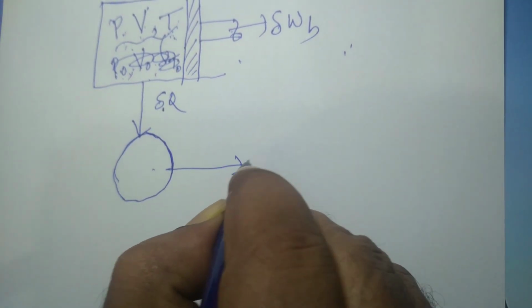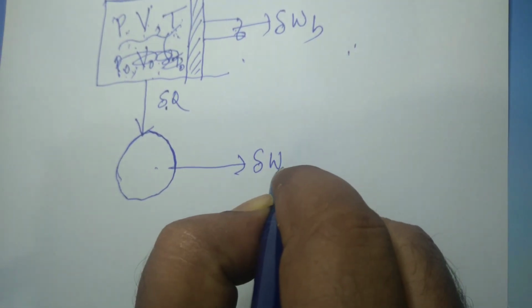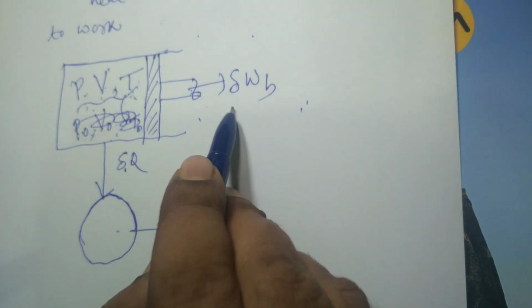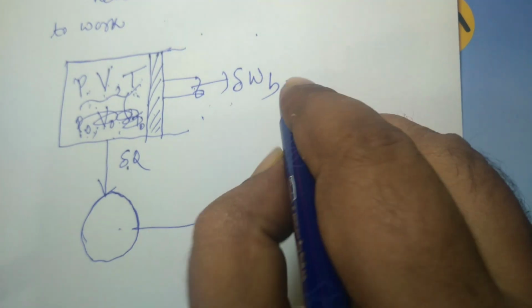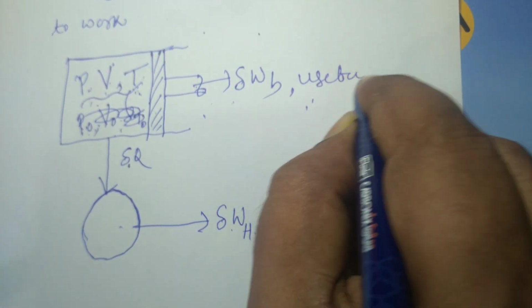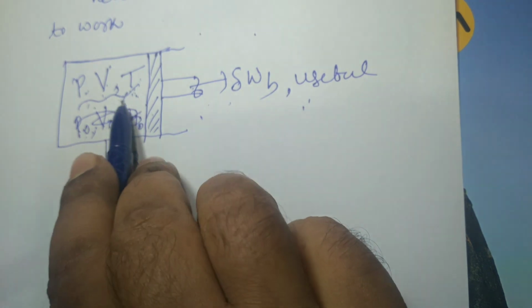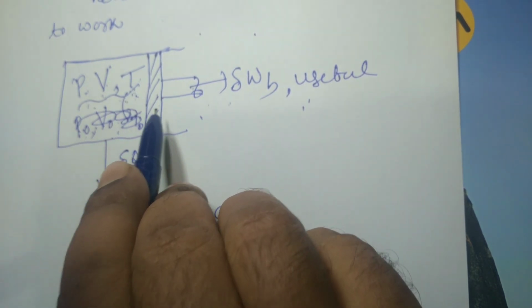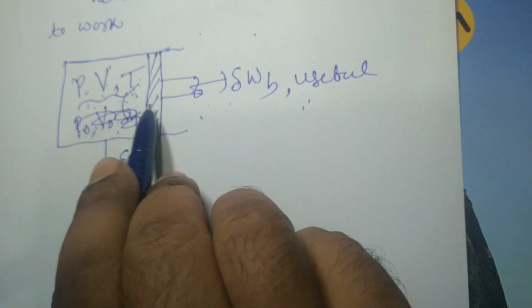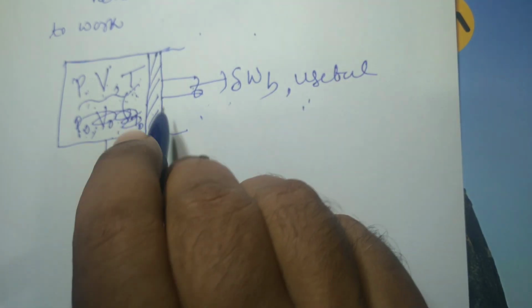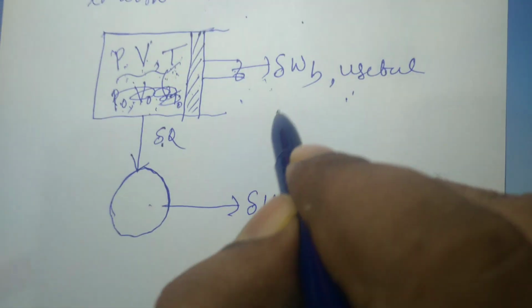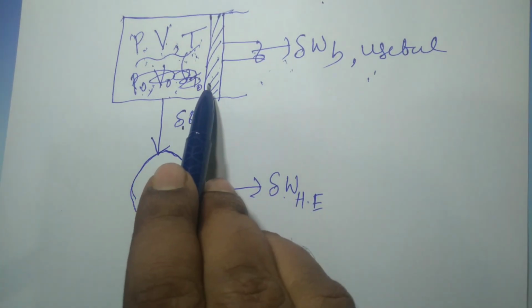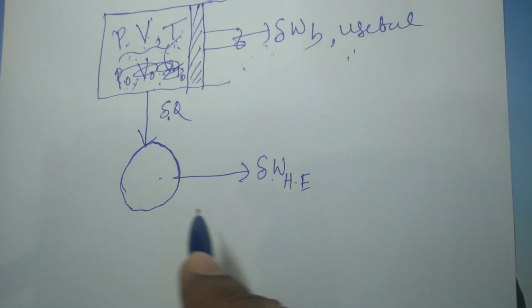it produces a differential amount of work, that is del W heat engine, and this piston produces this amount of work, del W B useful. What is useful work? This system pushes the piston, but the whole of this work is not usable. The whole of this work cannot be converted into useful work. Out of this, some amount is expended in pushing the surroundings, and that work is known as surrounding work. We will come to that.